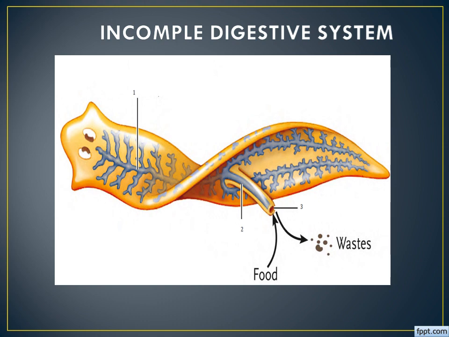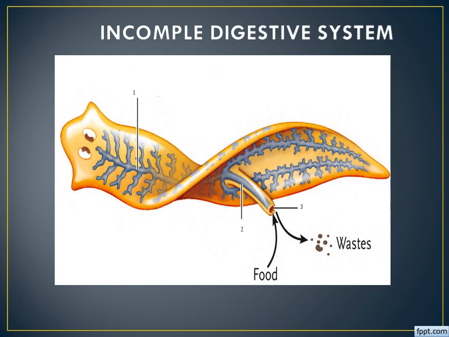Already I said in the flatworms one single opening is there for the mouth as well as the anus. Through this opening only the food will be taken into the body, and the same opening will be used to eliminate the waste also. That is why it is known as incomplete digestive system, right?